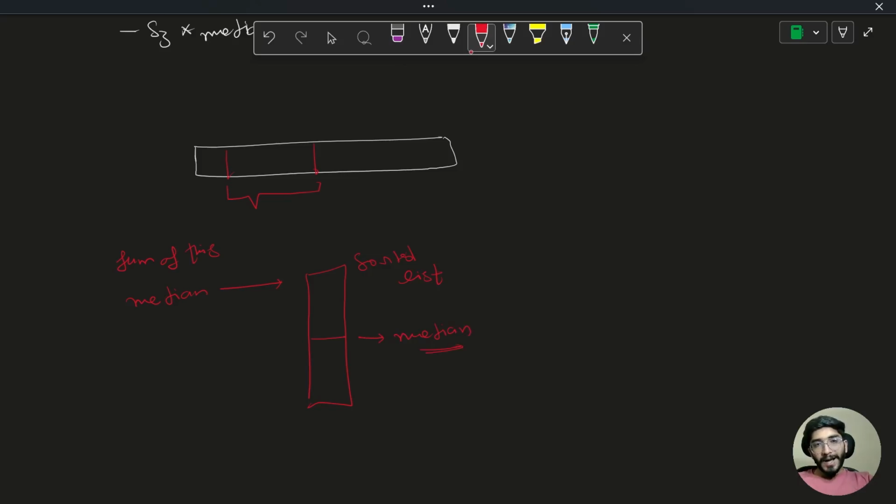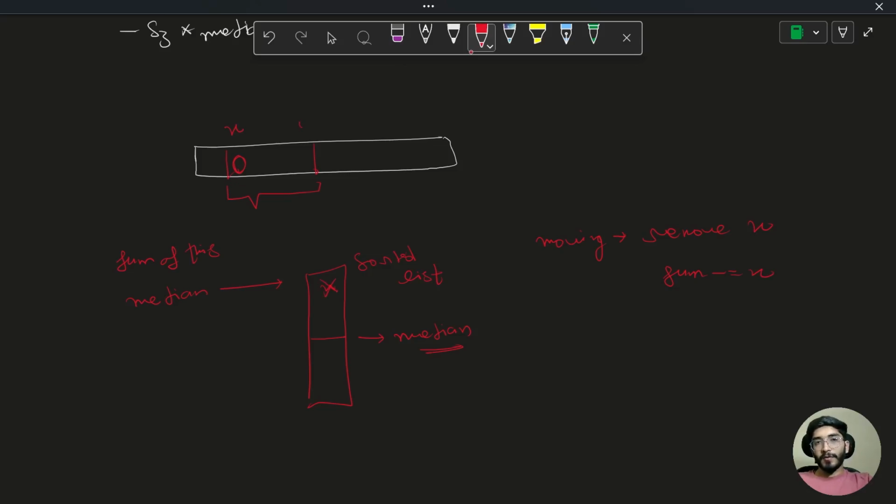Once I have to move further, I'll remove this element. Let's name it x. So while moving, what I will do is remove x. Removing x means decrementing my sum and removing x from the set also.